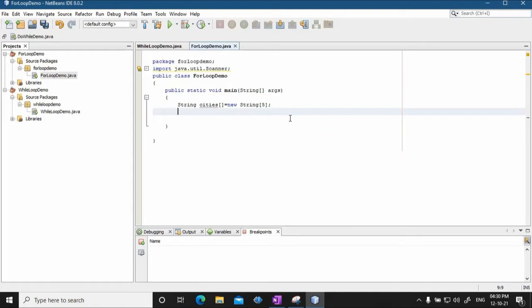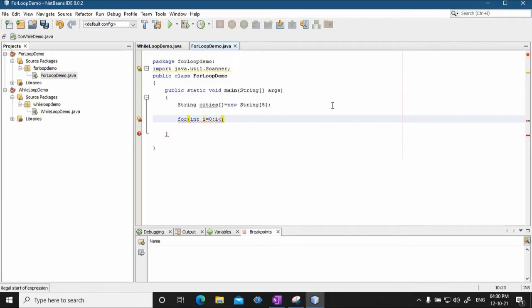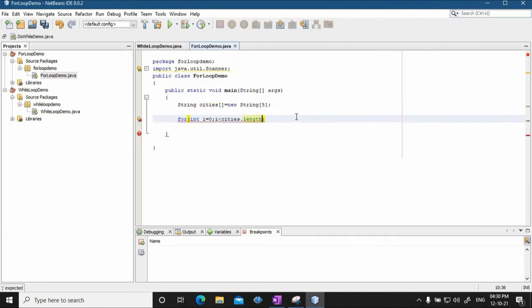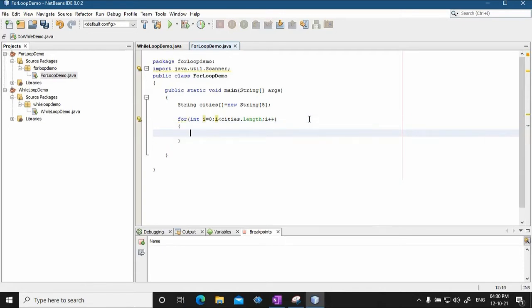And then I will use for loop for say int I equal to 0, I less than cities dot length. We have already seen length parameter used with arrays. So, I less than cities dot length, I plus plus, and within this I will be entering the values for